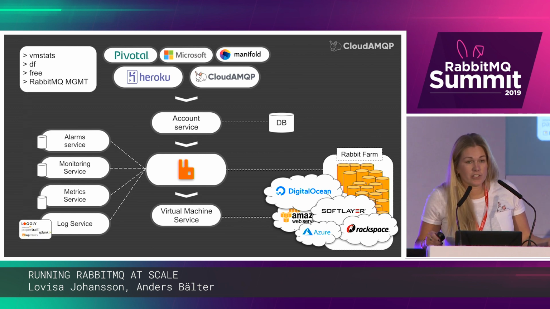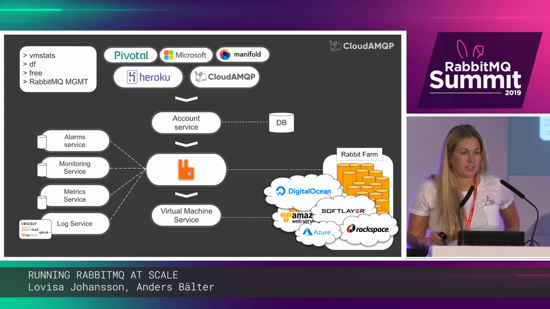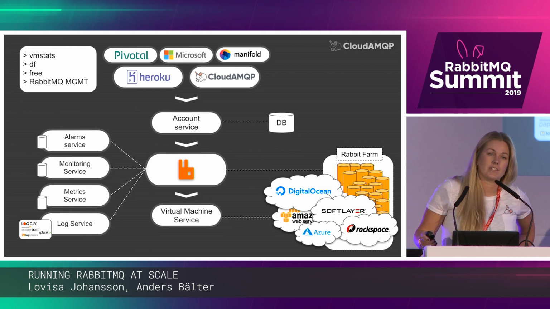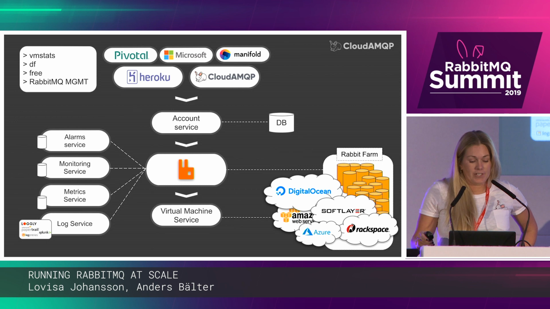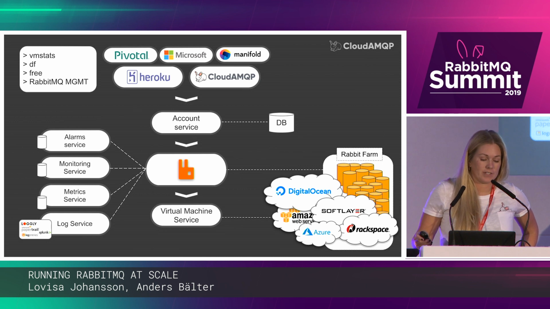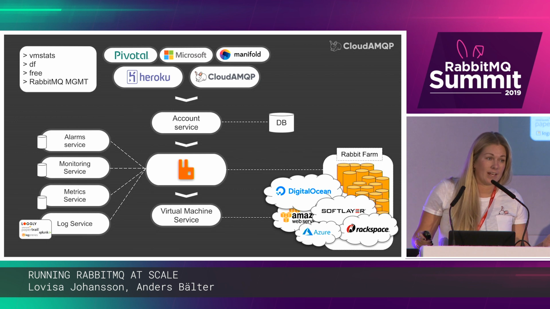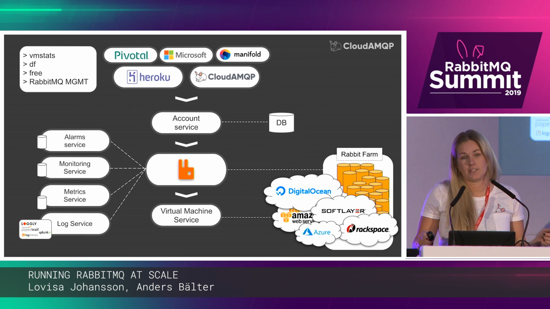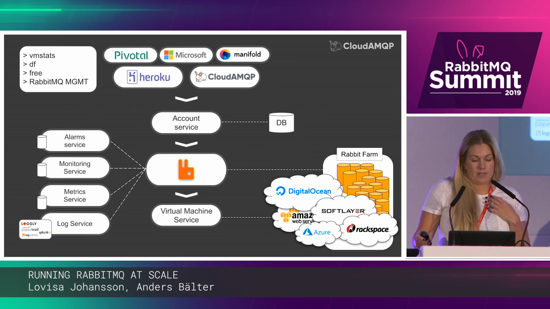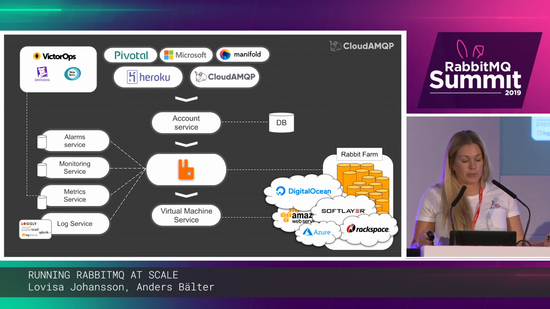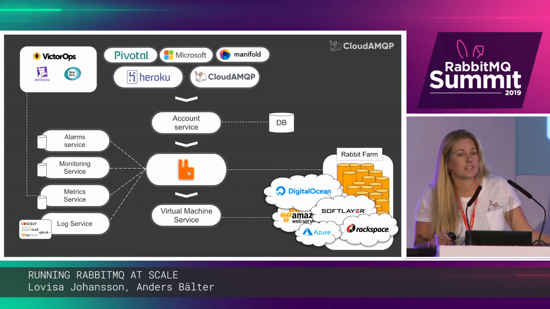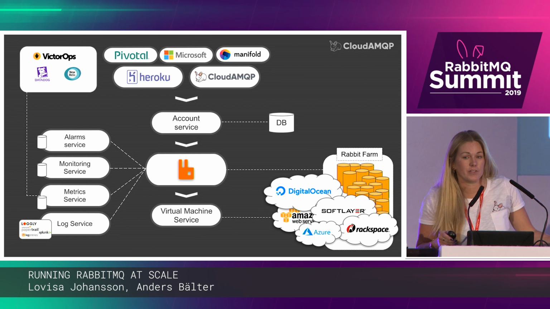For metrics collection, we created a service that pulls virtual memory statistics, free disk space, used and free memory in the system, and also data from the RabbitMQ management interface, and publishes this to Rabbit. And we could then add a number of useful services that use these metrics. For example, we could ship them to external services such as Datadog and New Relic.